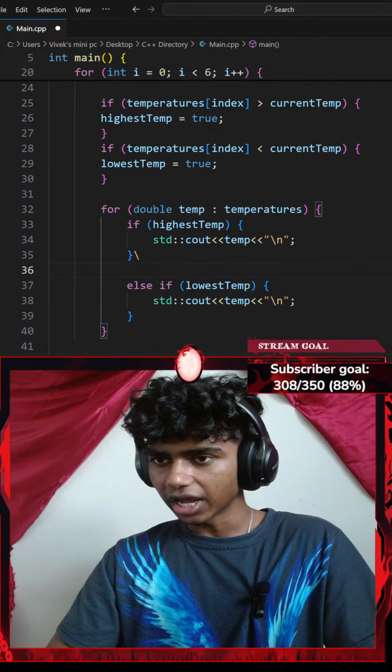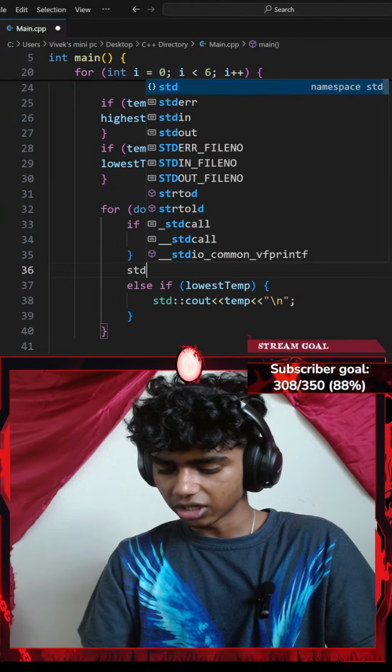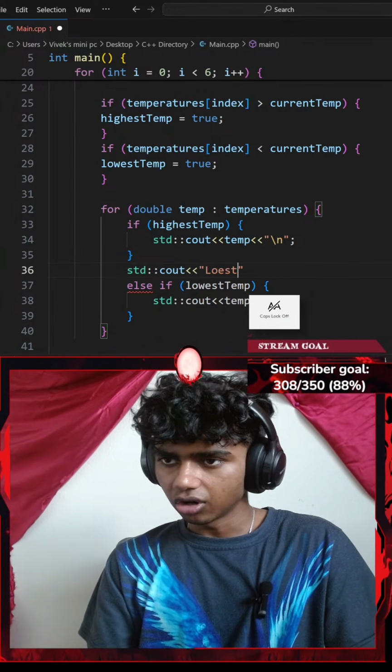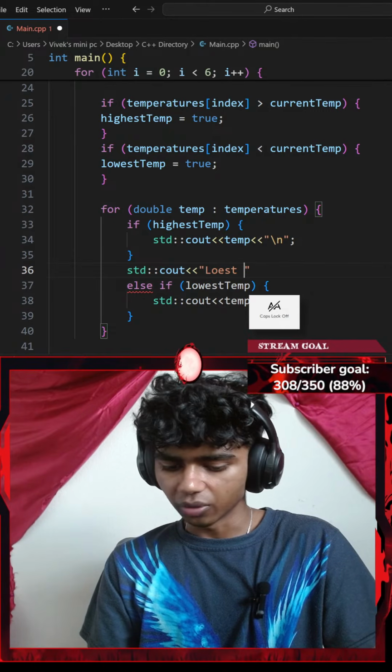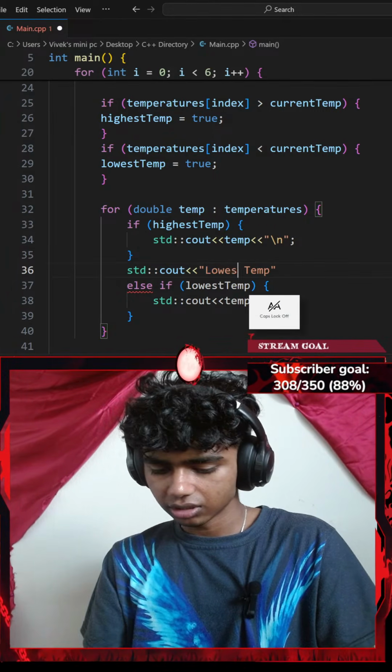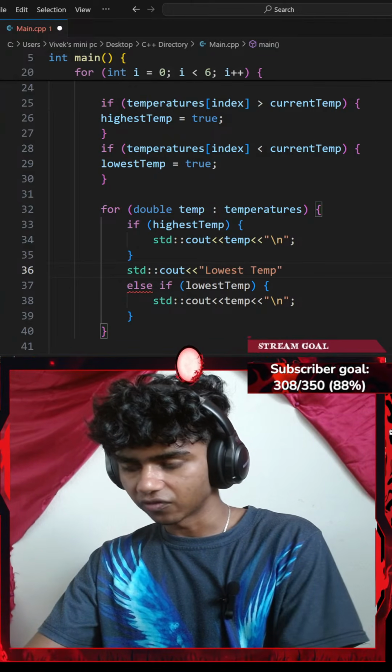Although before that I could go with another standard console output with an insertion operator that says something like lowest temperature. Should I go with a few hyphens? There we go. I'll try a few hyphens.